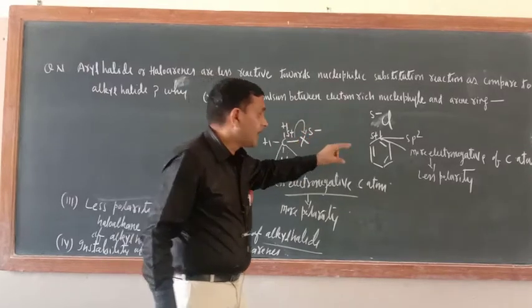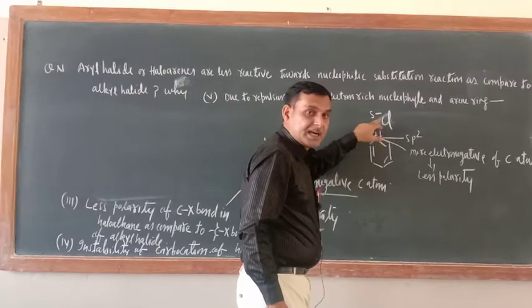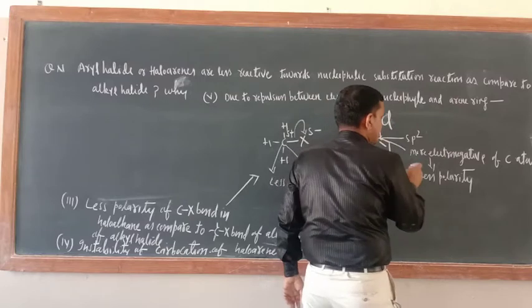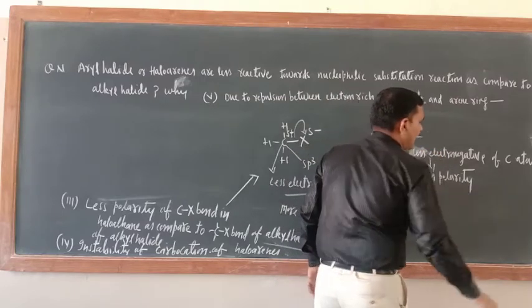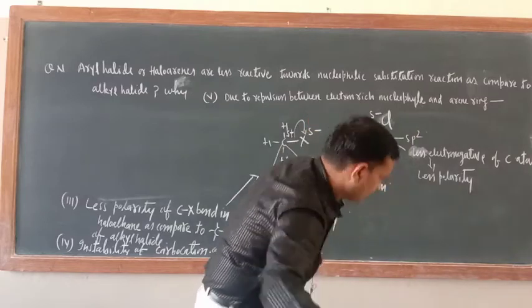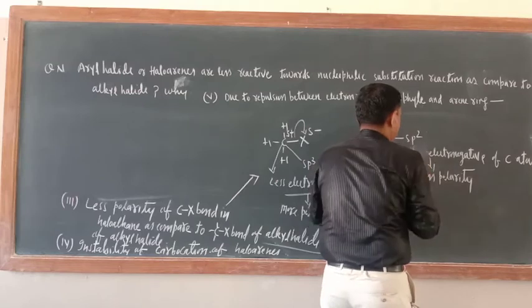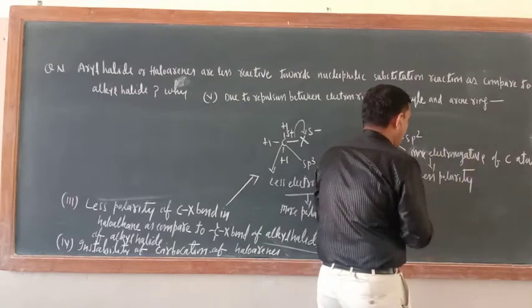So here the difference in electronegativity of C and Cl is less. So here it is better to write this one: more electronegativity of the carbon atom.